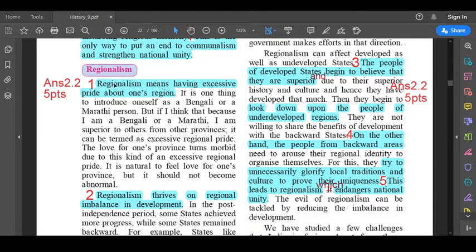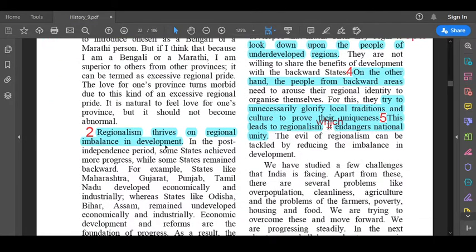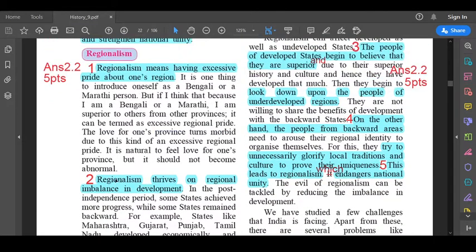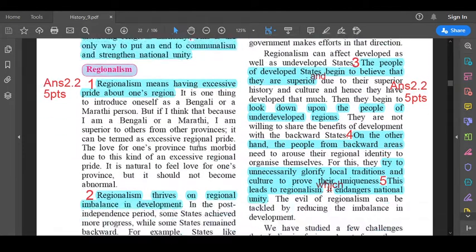So in that paragraph, see the first line, first point. Regionalism means having excessive pride about one's region. After that, you're going to leave 10 lines, and see the next paragraph in regionalism. That's your second point. Regionalism thrives on regional imbalance in development. Okay, so on this left hand side, you have 2 points.